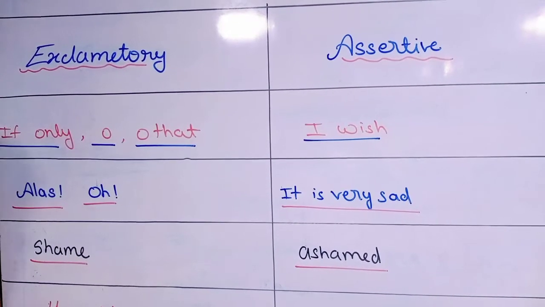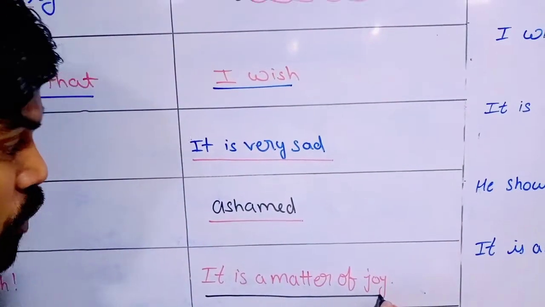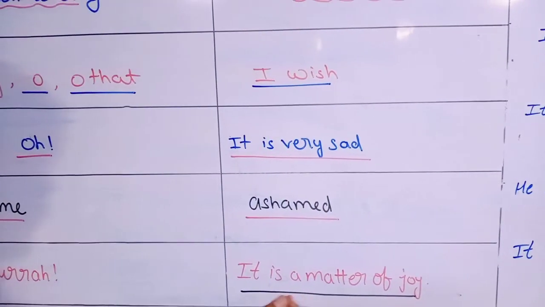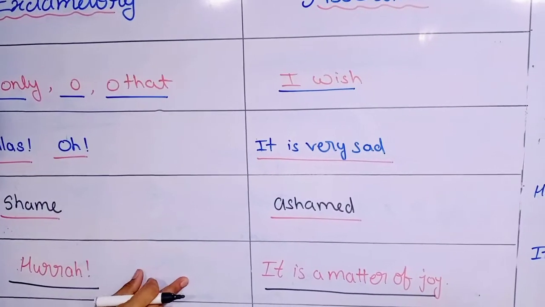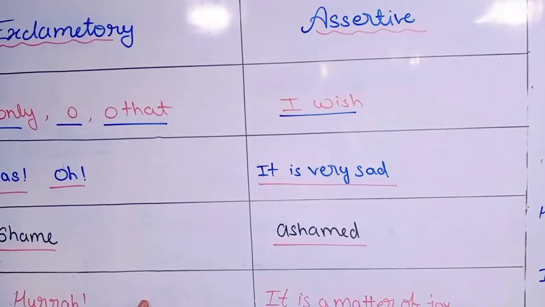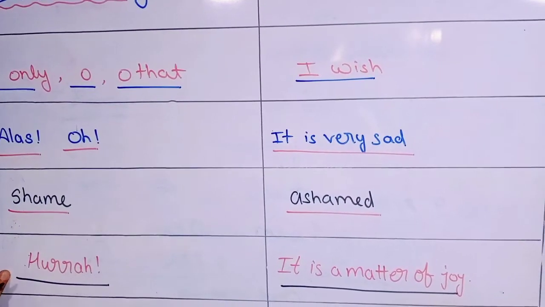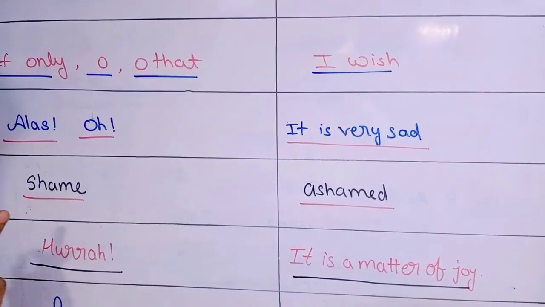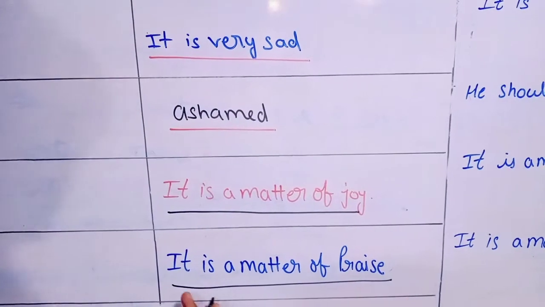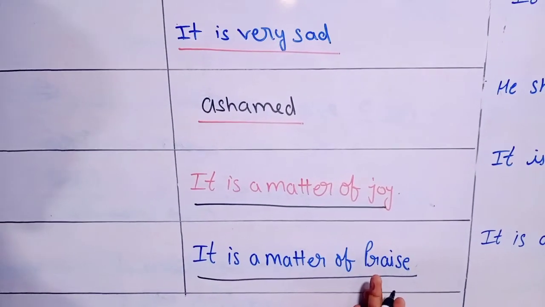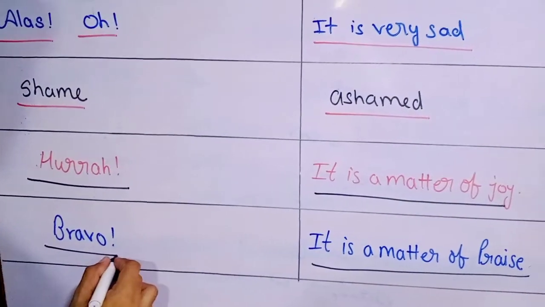And if we have "it is a matter of joy" in an assertive sentence, in place of all this group of words we can write "hurrah". That means here we are expressing our joy or happiness, so we can use a single exclamatory word, that is "hurrah". And at the last, if we have "it is a matter of praise", in place of this group of words we can write "bravo".